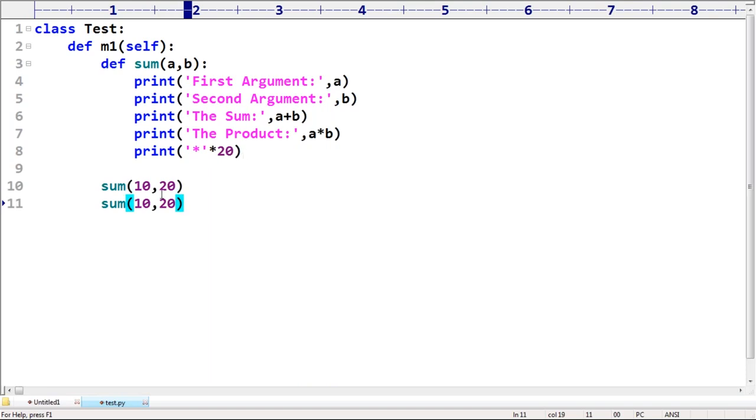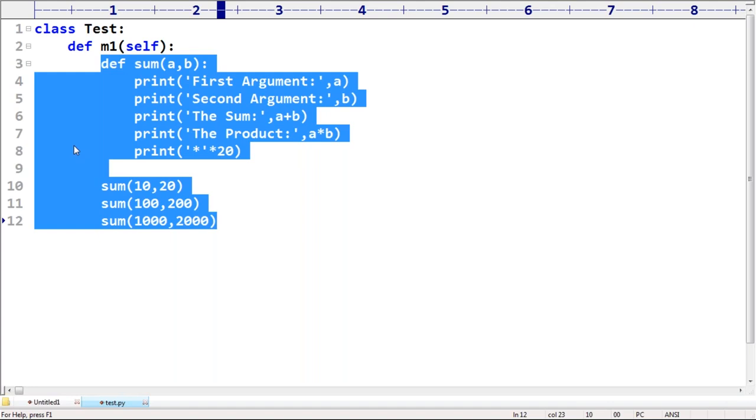Next call sum of 100 comma 200. Next call sum of 1000 comma 2000. Now my question, sir: this total thing I'm taking inside M1 only, not outside of M1.